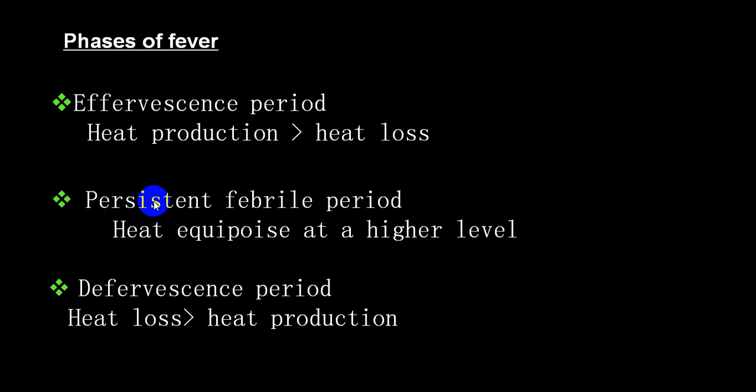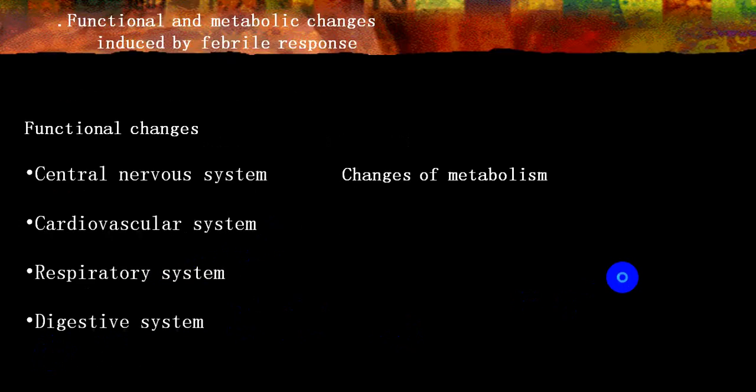In a persistent febrile period, both are equal: heat production and heat loss are almost equal, so it is maintained because the set point has been elevated. In the defervescent period, heat loss becomes more than heat production, hence there will be loss of heat.